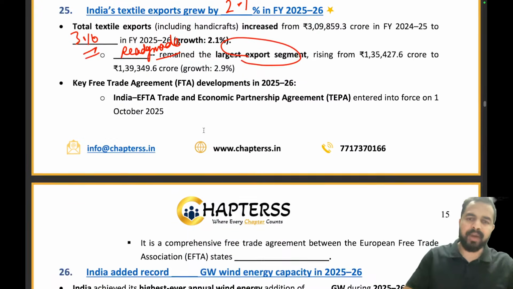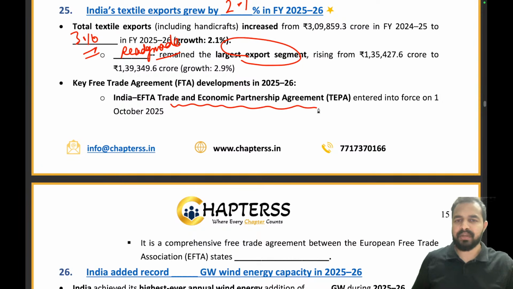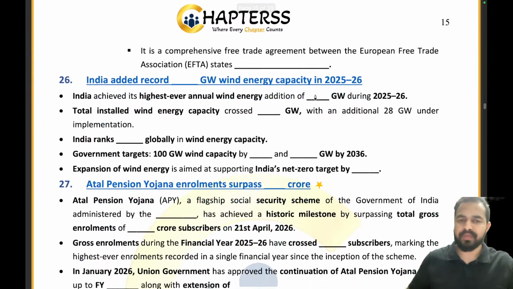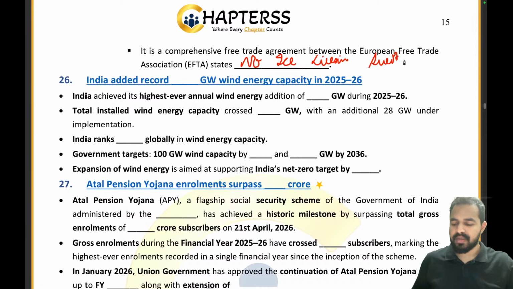Absolutely right. Now, my dear friends, can you tell me what are the 4 countries under the India EFTA Trade and Economic Partnership Agreement? I already told you. What is the right answer? It was No, Ice, Lies in Switzerland. Absolutely right. No Ice Lies in Switzerland. Norway, Iceland, Liechtenstein and Switzerland. That is the right answer.